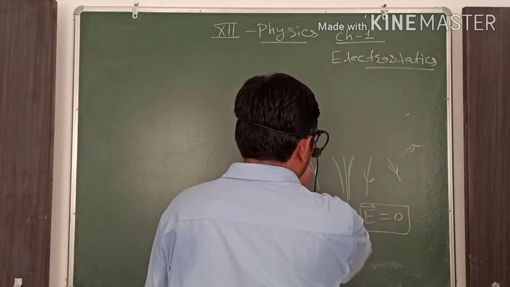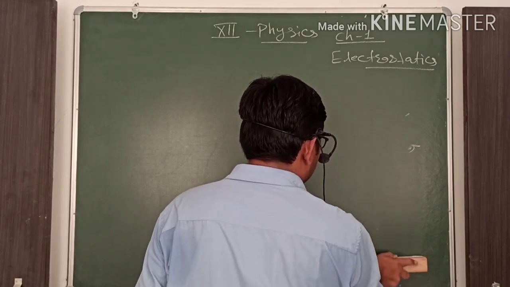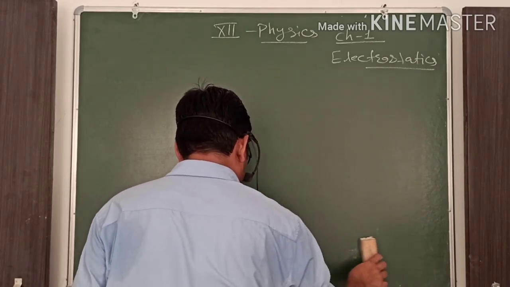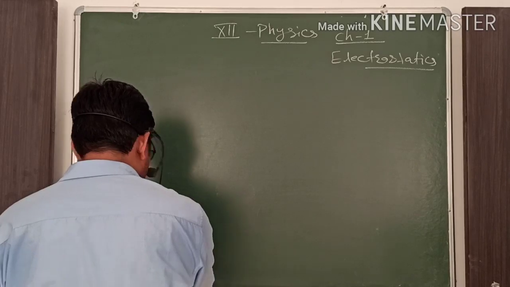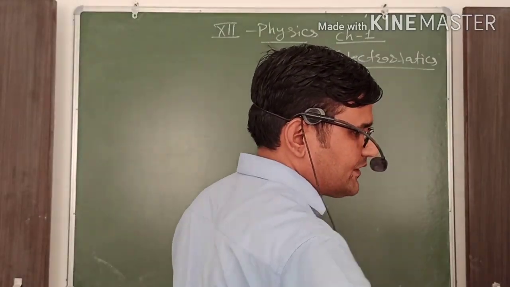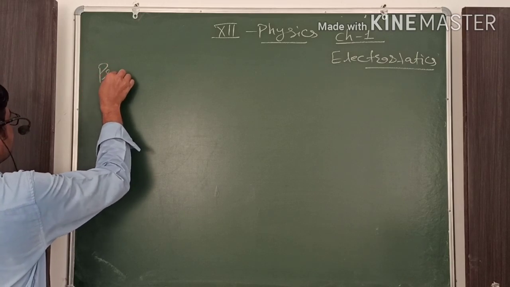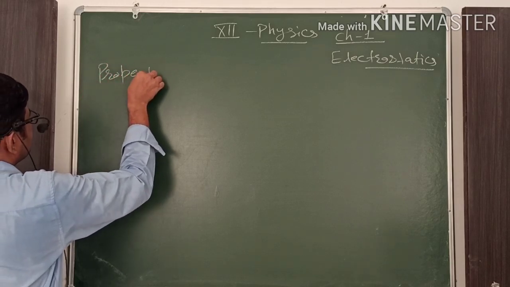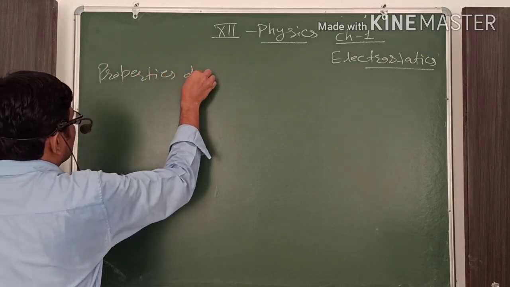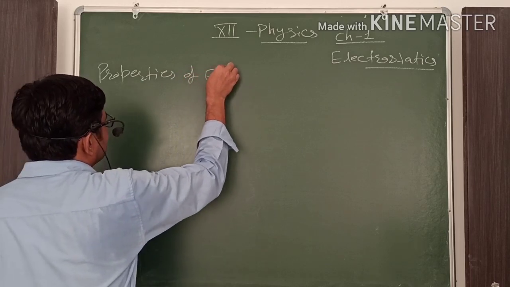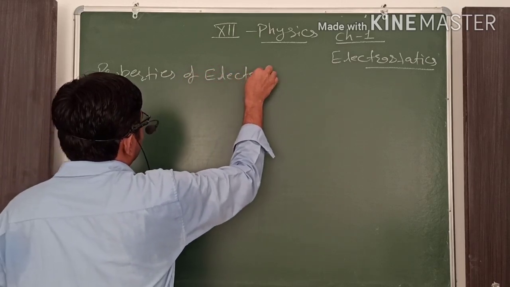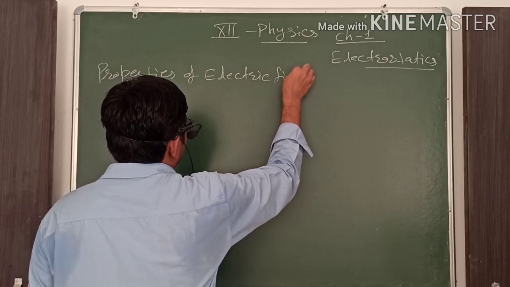Now here again are a few important properties, and two or three questions come from these properties. They are important from the board examination point of view. Properties of electric field lines.